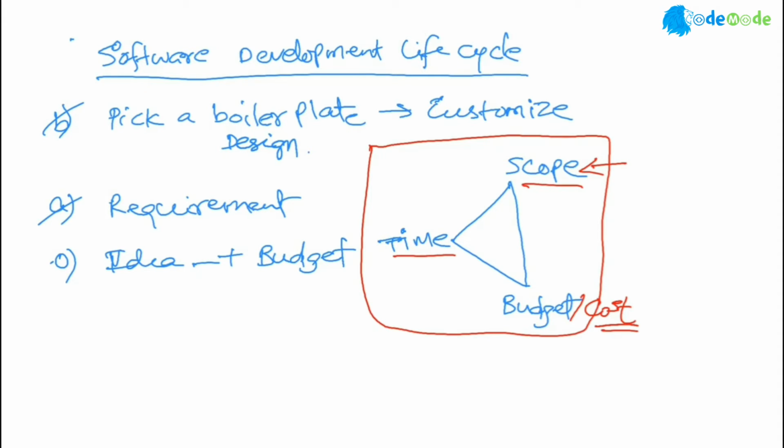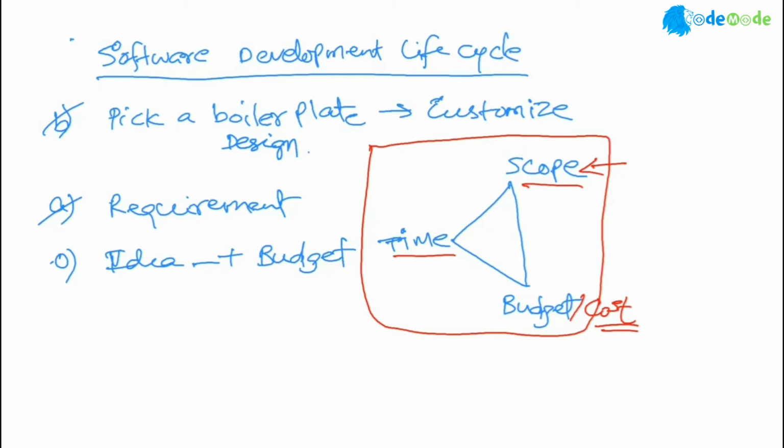So anytime you talk about building a house, how much time do you have available? Suppose you say, oh, I have a lot of time, I have 2 years. Then you can hire just 1 or 2 people who will construct your house very slowly, and it will be under budget. But if you want it fast, in 3 months, then you have to spend more money on people. You have to acquire more material immediately. That will shoot up your cost.